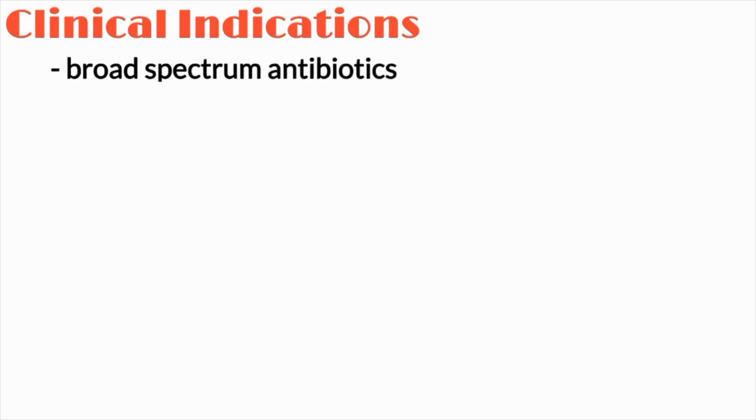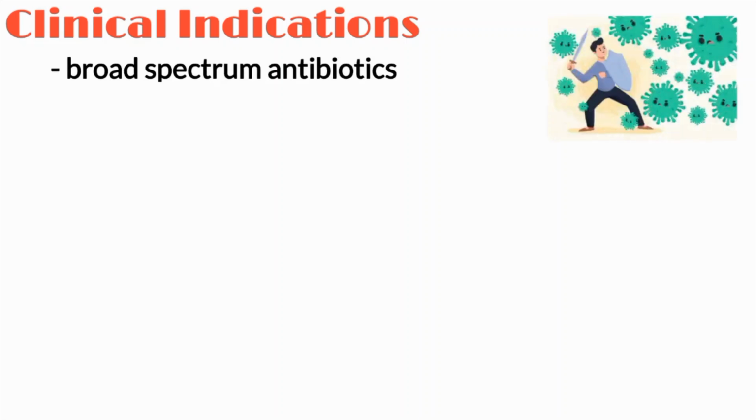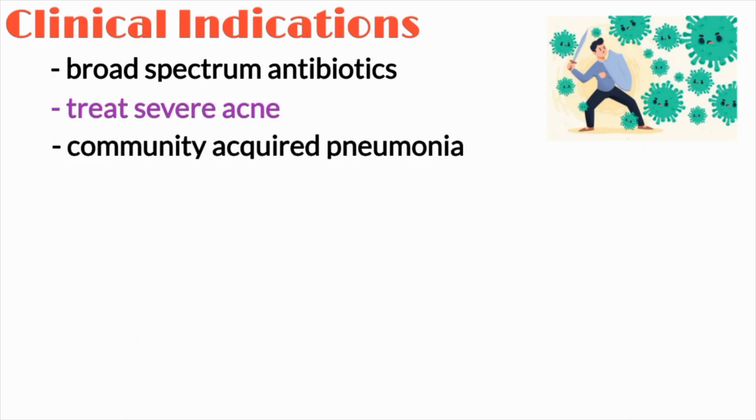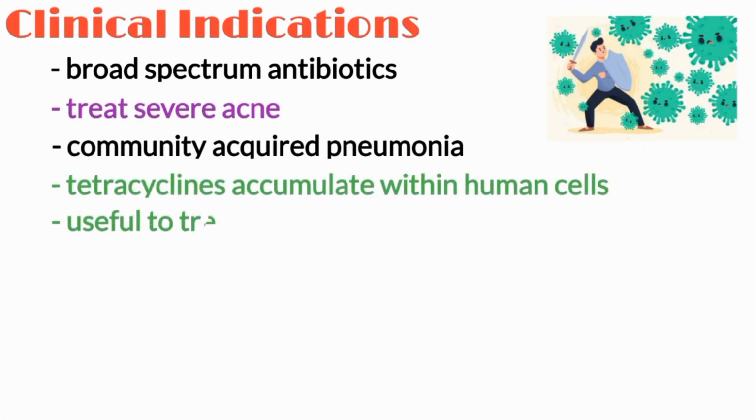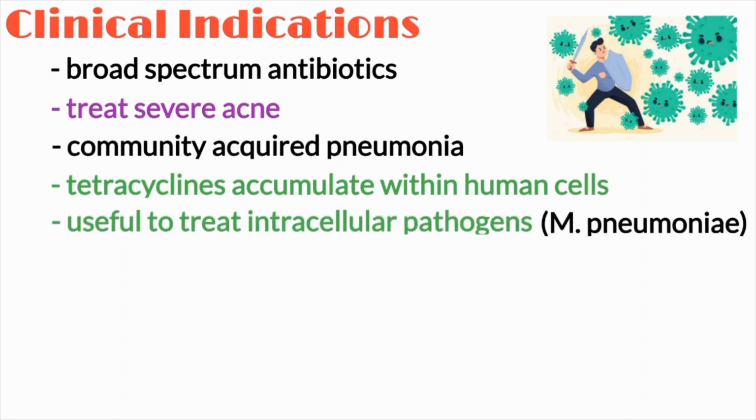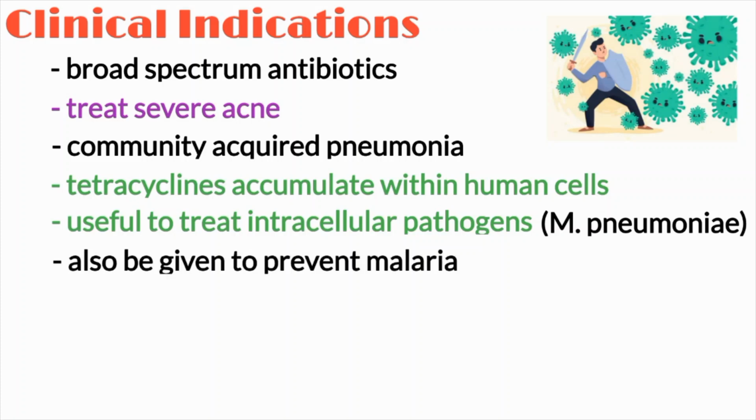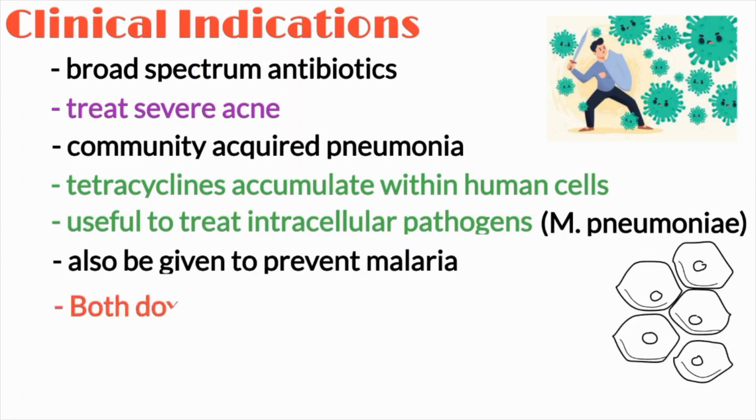Now let us discuss the clinical indications for when the tetracyclines can be prescribed or taken. Tetracyclines are broad spectrum, meaning they can target a wide variety of gram-positive and gram-negative bacteria. They are often used to treat severe acne or community-acquired pneumonia. Tetracyclines also tend to accumulate within human cells, which makes them useful to treat intracellular pathogens like Mycoplasma pneumoniae. They can also be given to prevent malaria, which is a parasitic protozoa that infects blood cells and hepatocytes. Both doxycycline and tigecycline are also effective against MRSA, a notoriously tough bug that resists many common antibiotics.